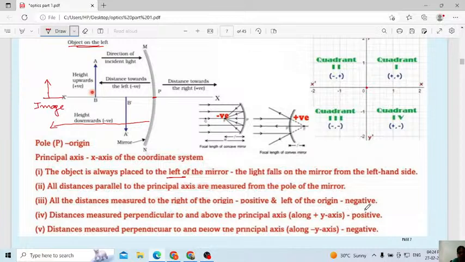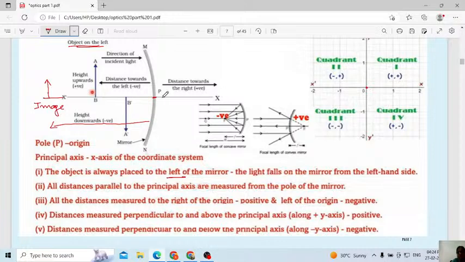Then next point: all distances measured to the right of the origin are positive, left of the origin are negative. Here, all the distances measured to the right of the origin, consider this is the origin. Then the right of the origin means what? The x-axis direction we always consider as positive. Here also in the same way, in the spherical mirror, this is the right side.